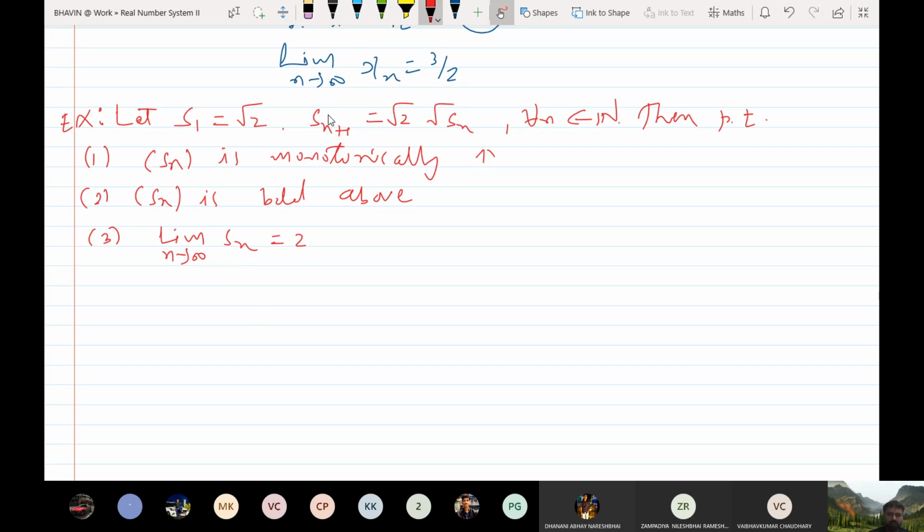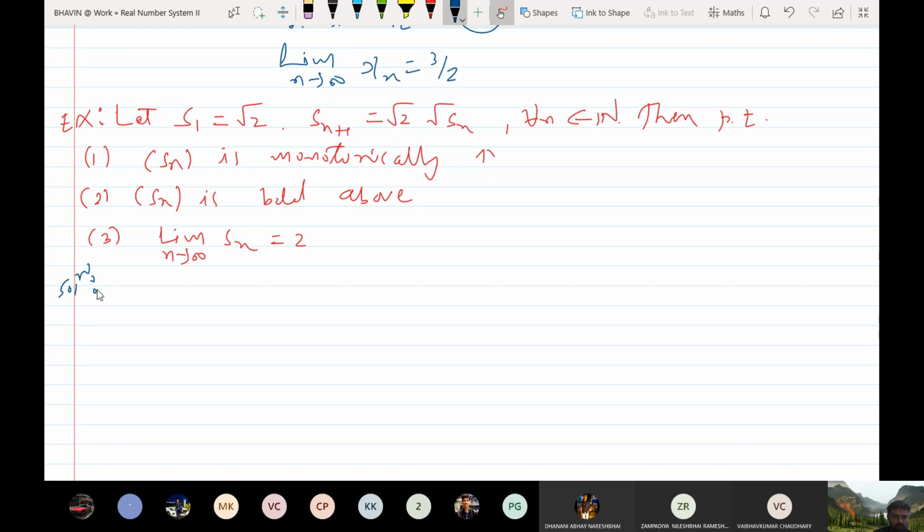Let us say its limit to be L. Then by taking n tends to infinity, you will get L is equal to root 2 into root L. So by taking square on both sides, L square equals 2L, so that L equals 2.